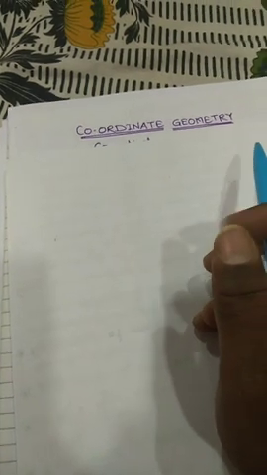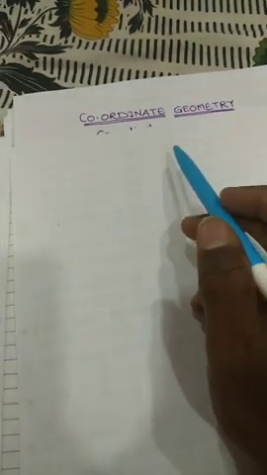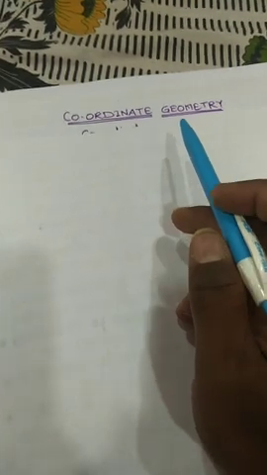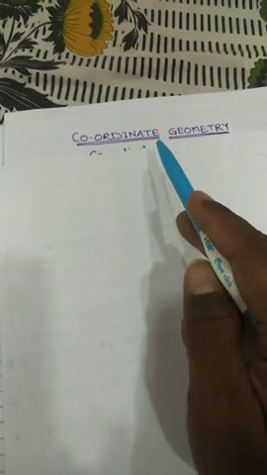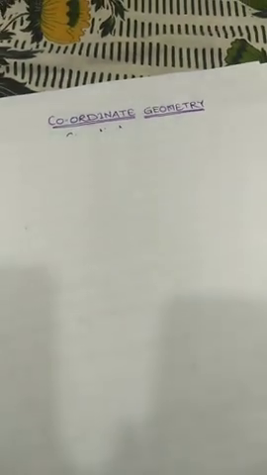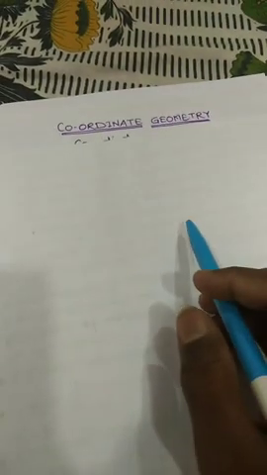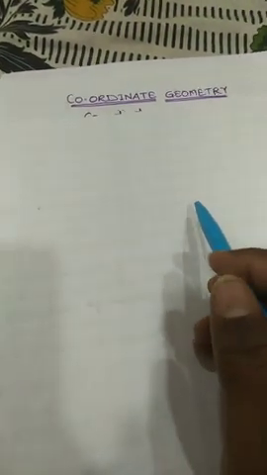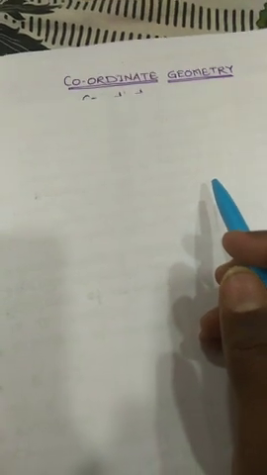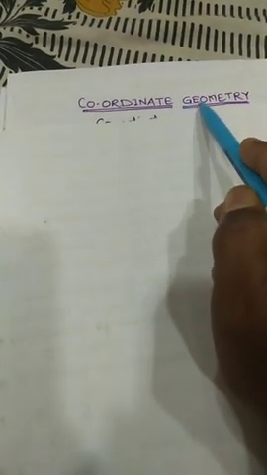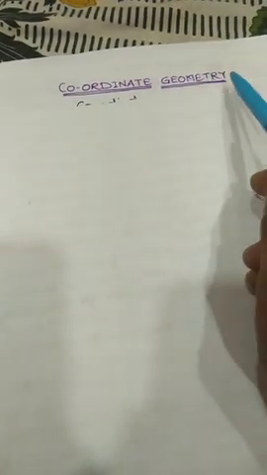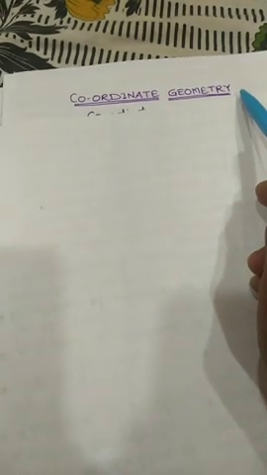Now in maths we are going to study the chapter coordinate geometry. In maths there are two branches, algebra and geometry. So what is the meaning of geometry? If you see here, two words are there, geo and metry. Geo means earth and metry means measurement.